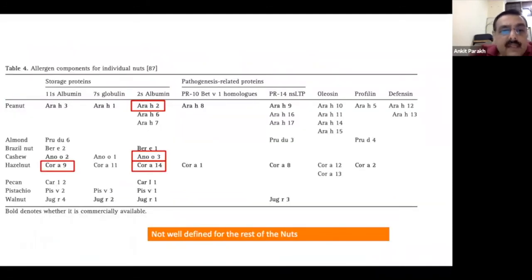Now, components. For example, there are a lot of proteins in peanut. If a child is actually sensitized to Ara h 2, then it is confirmed that this child is actually allergic, because that is the protein which leads to allergy. And similarly, there are reports in cashews and hazelnuts as well. For the rest of the nuts, we do not have a lot of data.